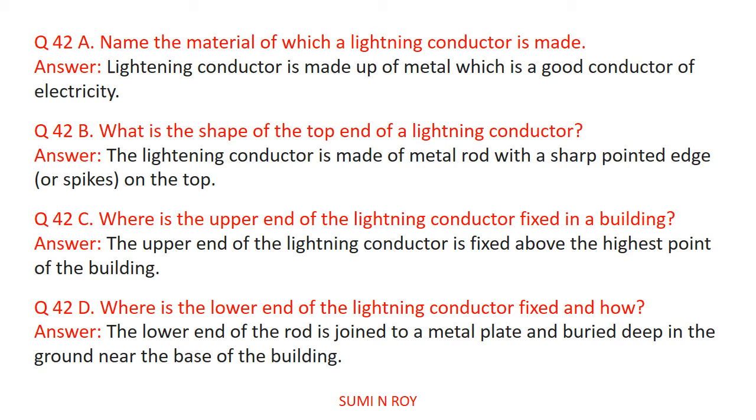Now, where is the upper end of the lightning conductor fixed in a building? The upper end of the lightning conductor is fixed above the highest point of the building. Next question, where is the lower end of the lightning conductor fixed and how? The lower end of the rod is joined to a metal plate and buried deep in the ground near the base of the building.